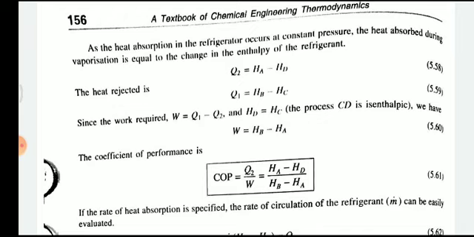Now the work required is W is equal to Q1 minus Q2. And HD is equal to HC, for the process CD is isenthalpic. So we have W is equal to HB minus HA. Here HD is equal to HC, because the process of CD is an isenthalpic process. So that's why.